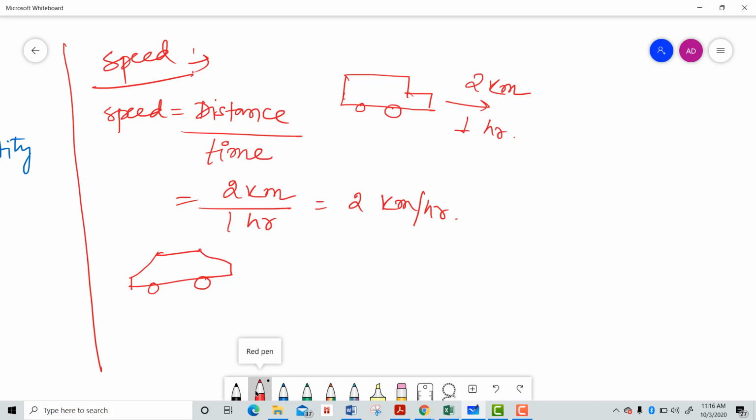Okay, now the car has covered a distance of 40 kilometer in 1 hour. So what is the speed of the car? Who can tell me the answer? Let's see, girls. You guys can do it.